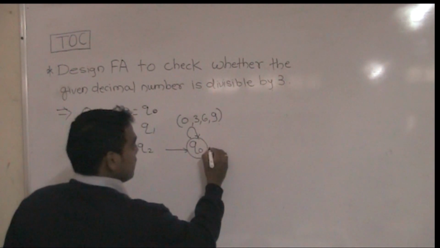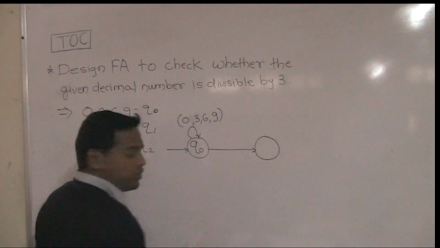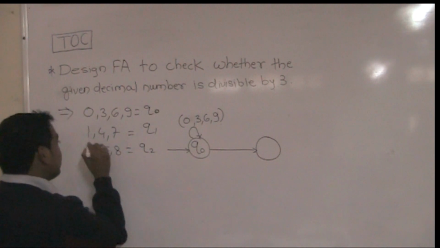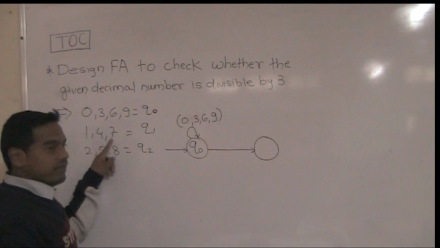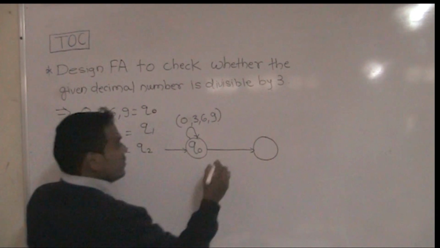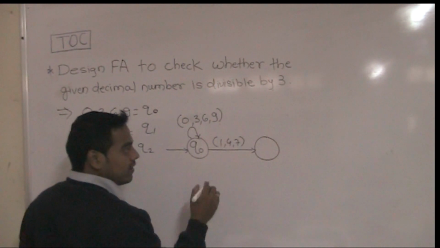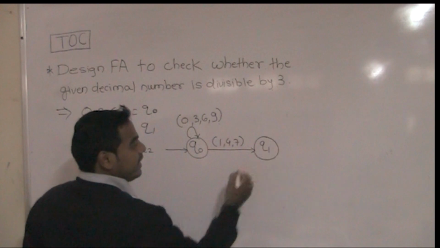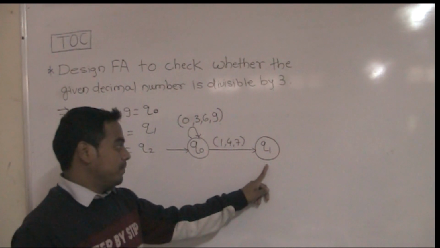Suppose the number 147 comes. Whenever we divide this number by 3, we get the remainder 1. So when 147 comes, we transmit it to the Q1 state because it is considered the remainder 1 state.